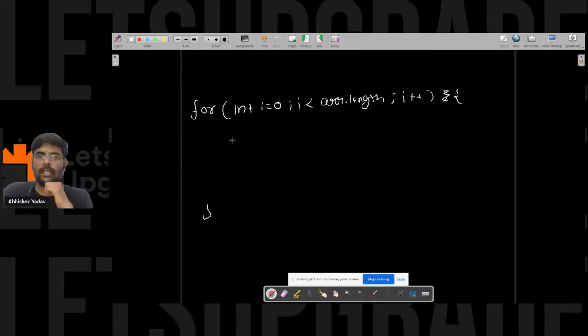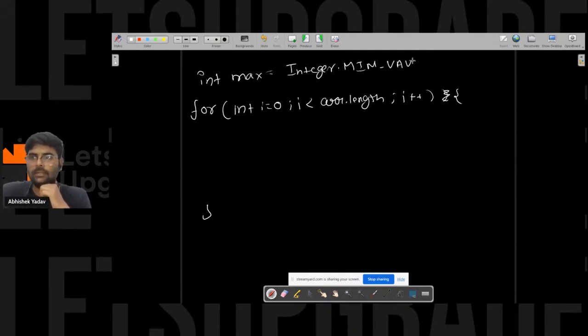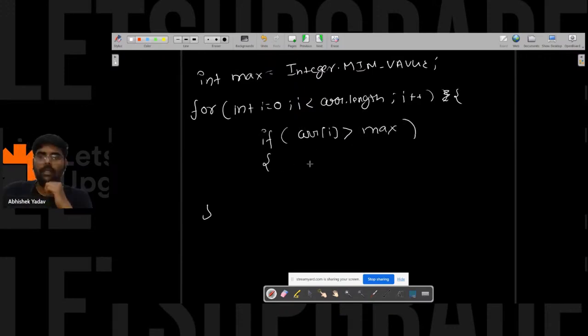After that, I have one variable, int max, and I'm initializing this variable with Integer dot MIN_VALUE. And after that, I am checking if arr of i is greater than max, I am updating the maximum value, that is max is equal to arr of i.